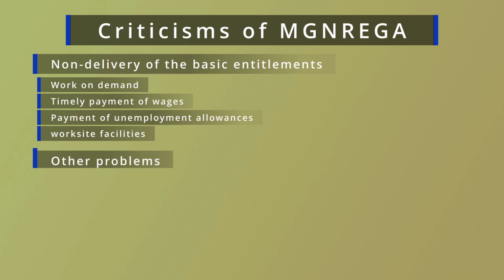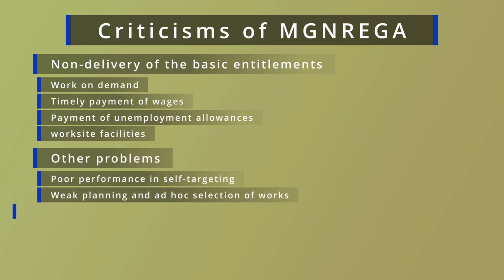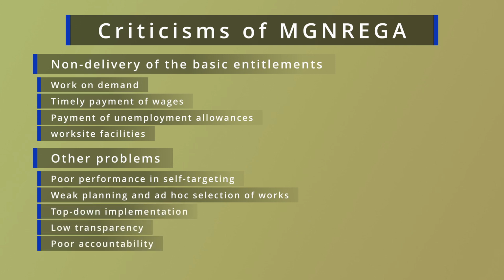They also mentioned other problems related to poor performance in self-targeting, weak planning and ad hoc selection of works, top-down implementation, low transparency, and poor accountability. That is, considering the corruption mentioned by the CAG, we can say that the provisions mentioned in this act are not fulfilled when we consider its performance.